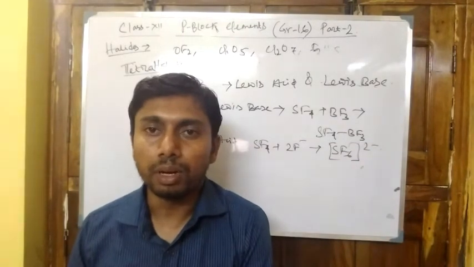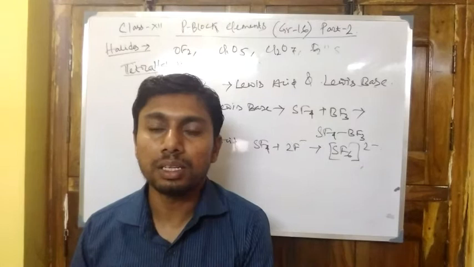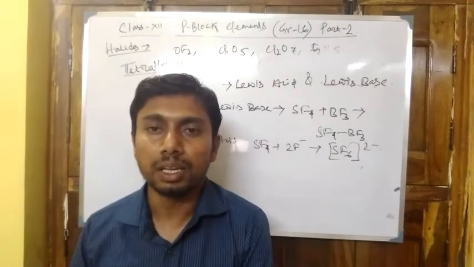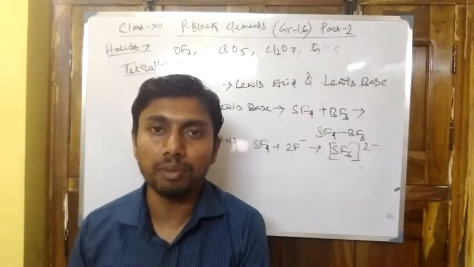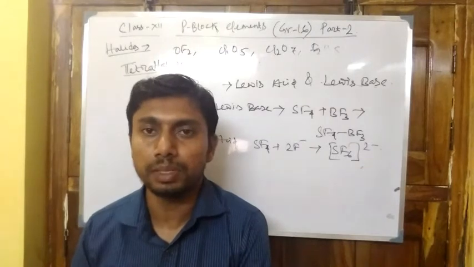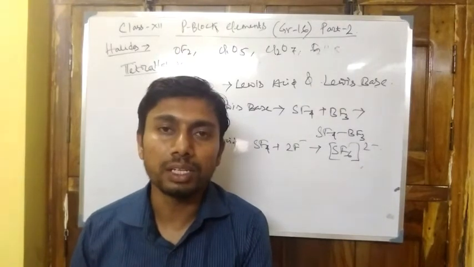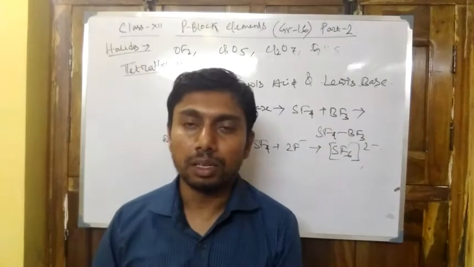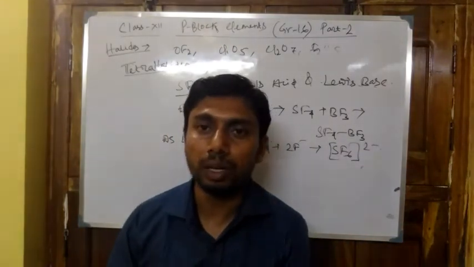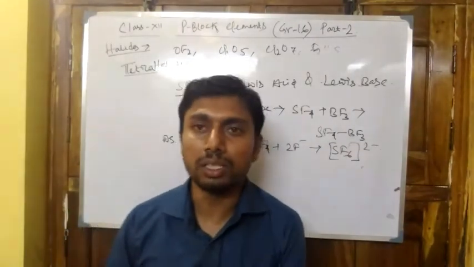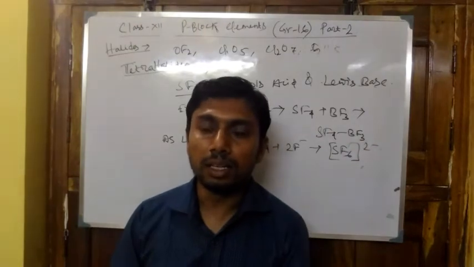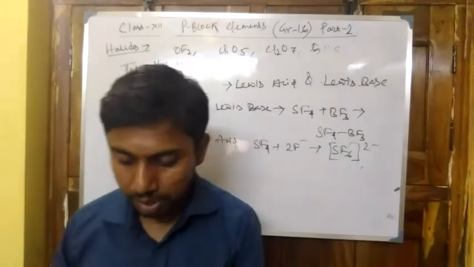In SF4 the covalency is 4, but in SF6 it is 6, the maximum valency of sulfur. So SF4 can still expand its valency. These are the two reasons: one is steric crowding and the other is the highest valency.